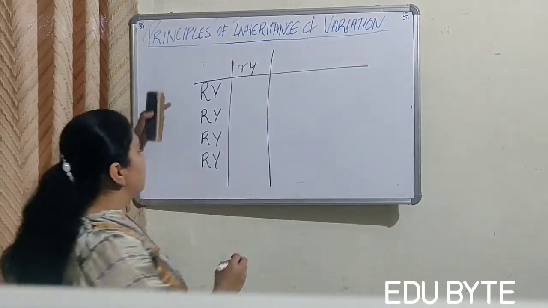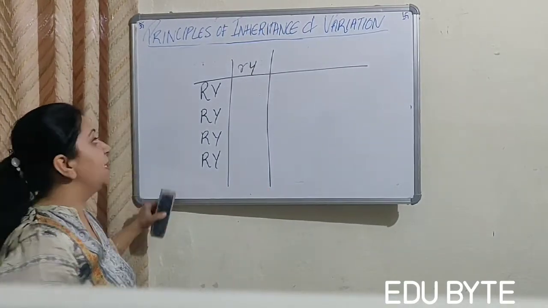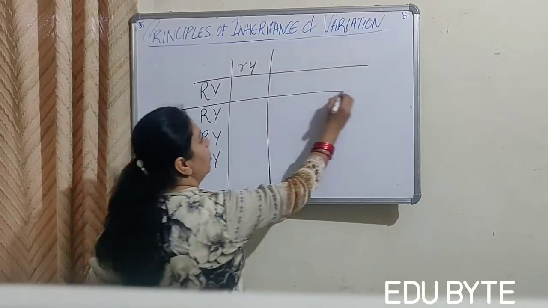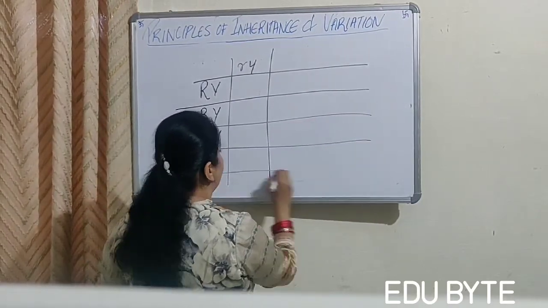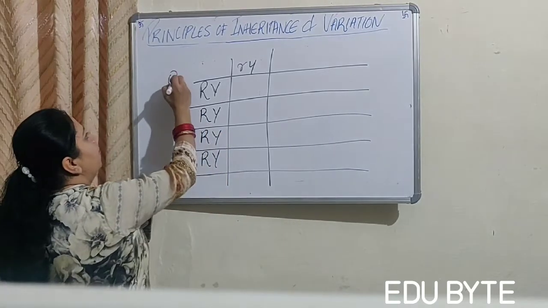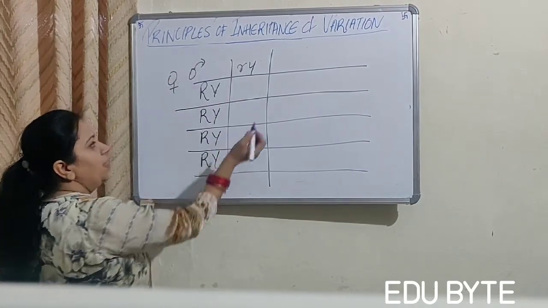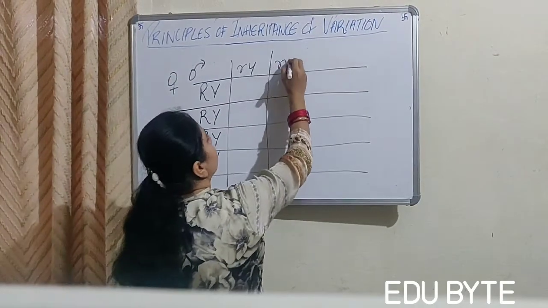Why have we written these 4 times? Because there are 4 types of gametes produced. So suppose this is a female and this is a male, and we will cross it with this.